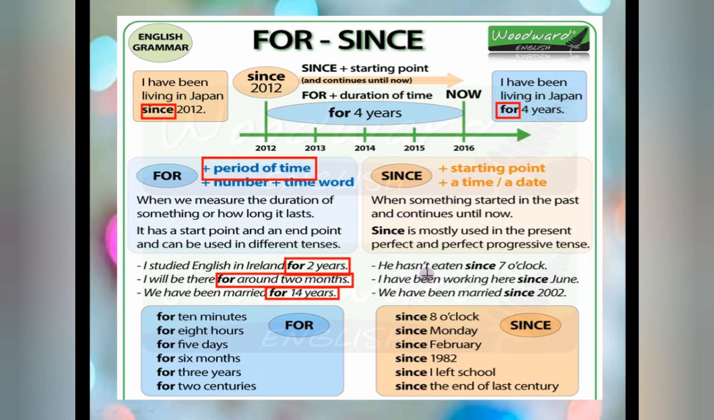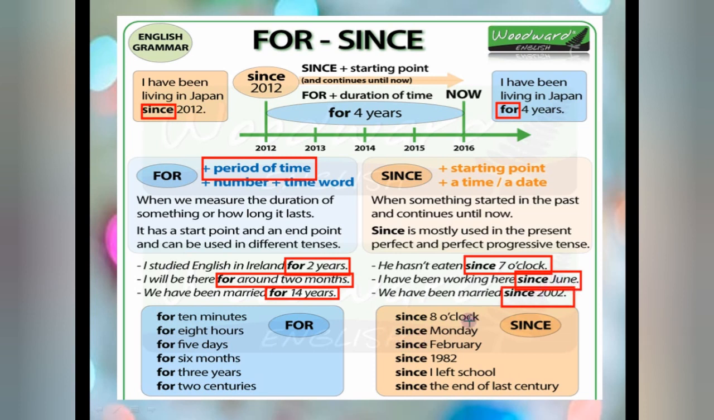Like, he hasn't eaten since 7 o'clock. So the time is given, since 7 o'clock. I have been working here since June. So the month is given. Again, month is also included in the time. We have been married since 2002. So from then we have been married. Okay, fine. So that is the starting point.